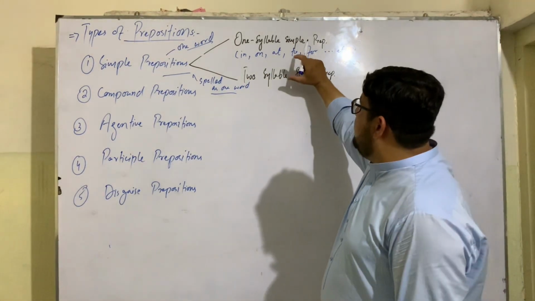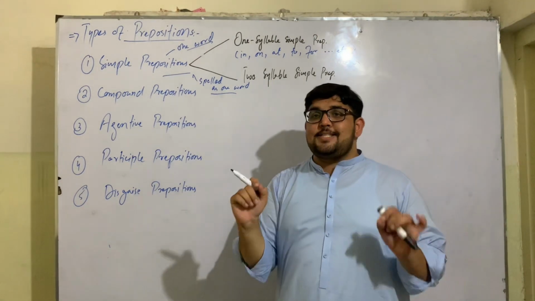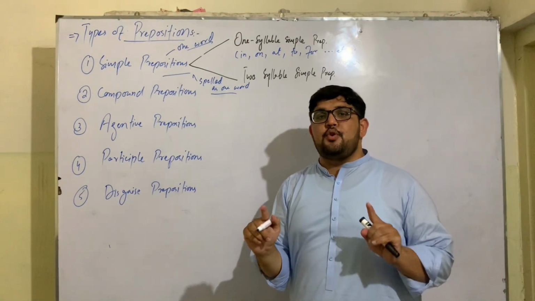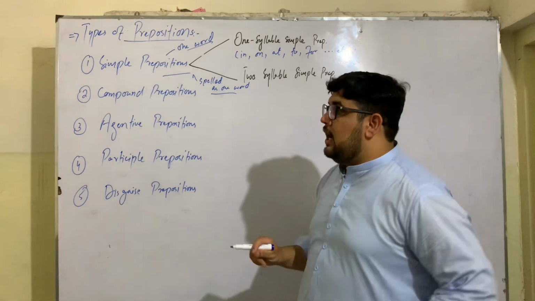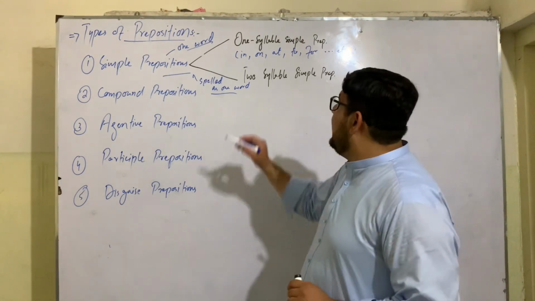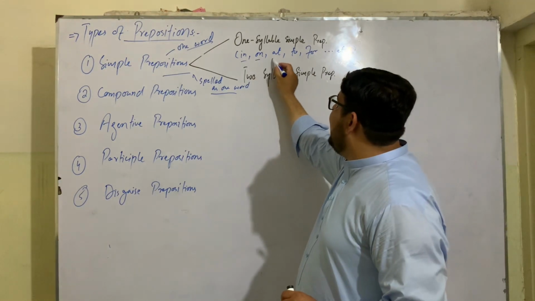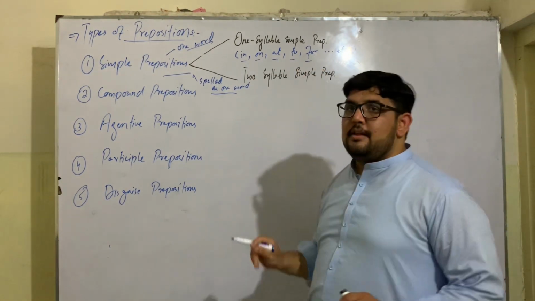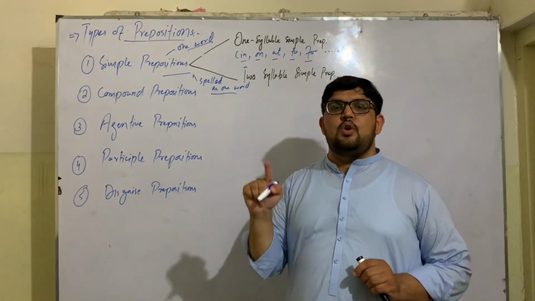One syllable simple prepositions are those simple prepositions which produce one sound. They are made of one unit of pronunciation in a language, like in, on, at, to, for. They produce only one sound.